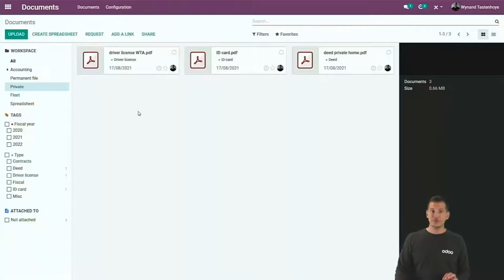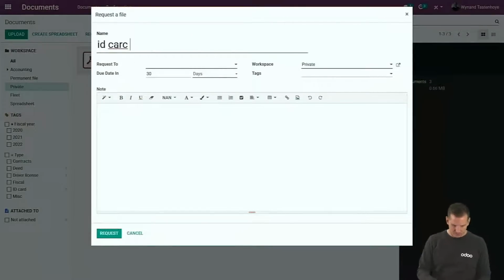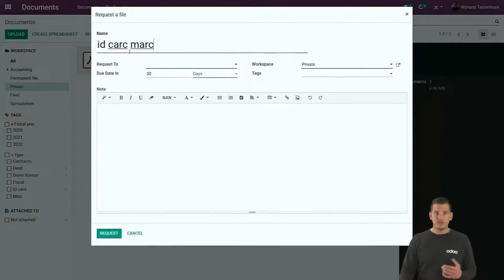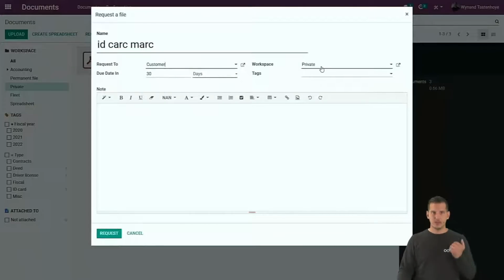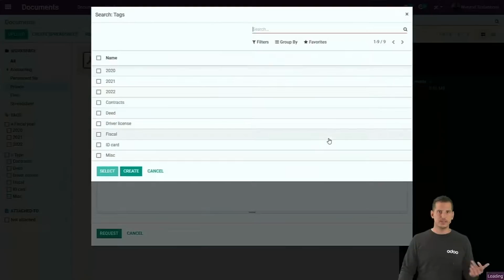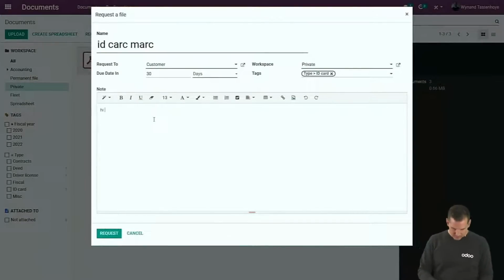You can also request some new documents. So just click on the request document if you need, for example, a missing ID card, the missing ID card of Mark. Give it a name, request it to a user from the database, one of your colleagues, or the customer in this case. You can select the workspace where the document needs to come in and select a tag. Well, it's an ID card here, so select the ID card tag. And you can write him an email. Hi, Mark. Please provide us with your ID card.